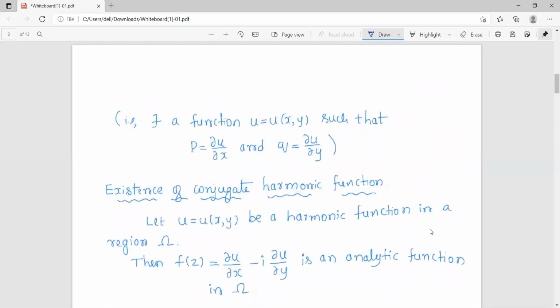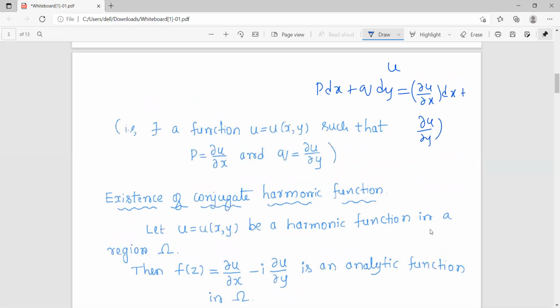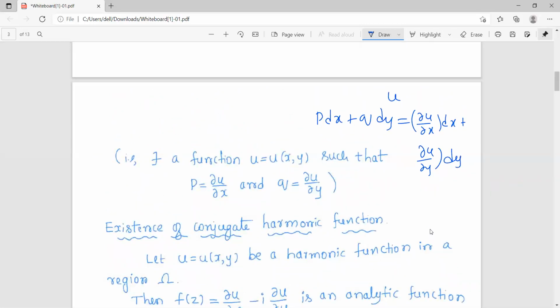But what is an exact differential? So recall, any differential expression of the form p dx plus q dy is said to be an exact differential if there exists a function u such that dou u by dou x is p and dou u by dou y is q.